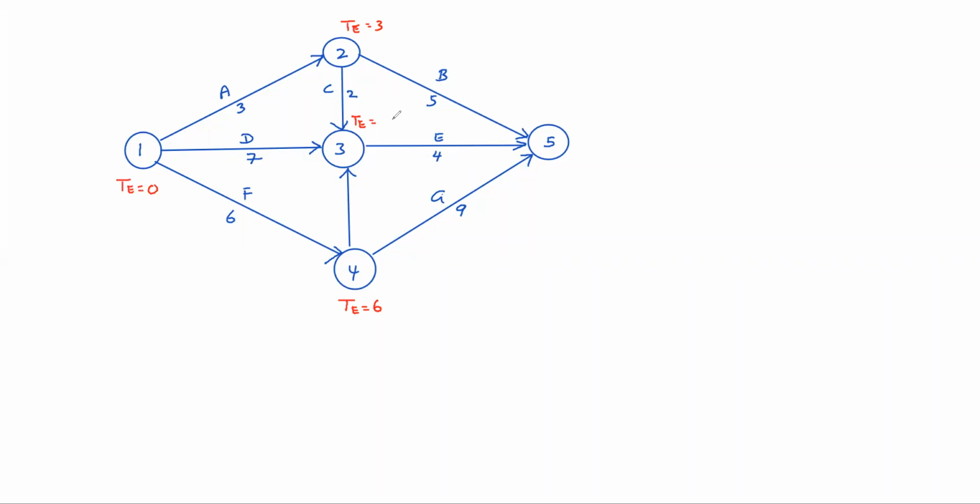Let us take activity H as 4 days. 3 plus 2, 5; 7; 6 plus 4, 10. So what is the maximum? 10. So that is the earliest event occurring time. For event 5, the earliest event occurring time is 3 plus 5, 8; 10 plus 4, 14; 6 plus 9, 15. So the maximum is 15. This we already know. So here note.